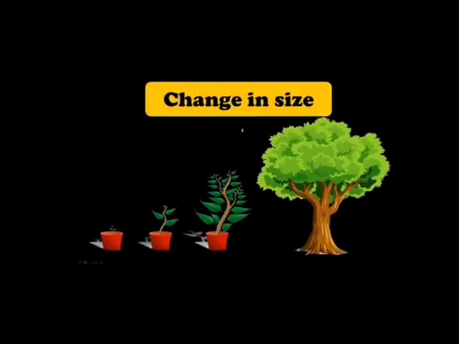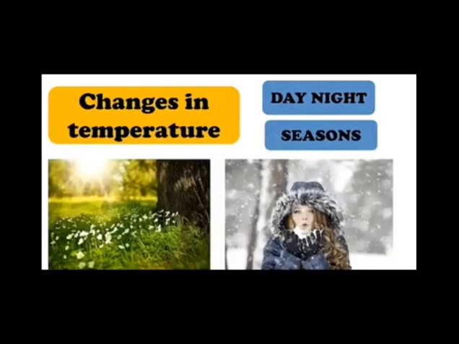Similar is the case with plants and animals also. A small seed which we sow in soil turns into a huge plant or a huge tree. So what kind of change is this? This is a change in size. Okay, the summers are really hot whereas the winters are cold.